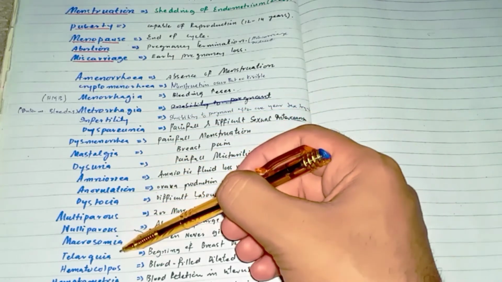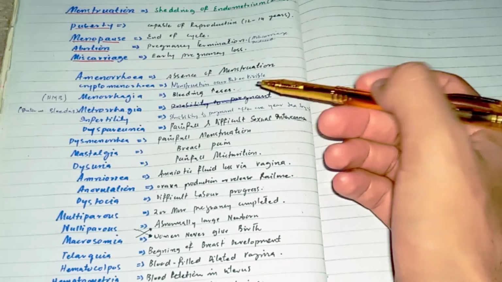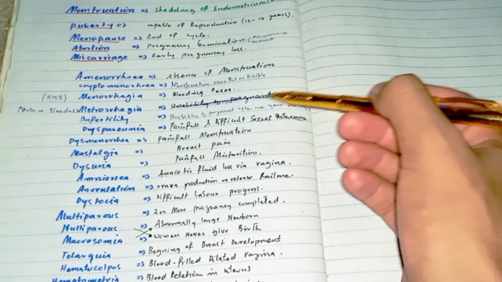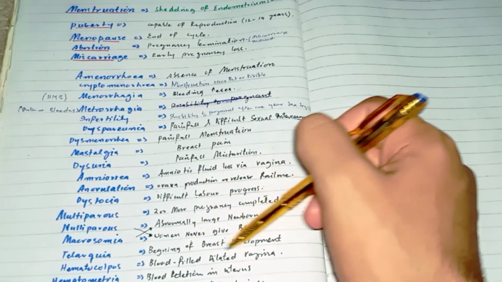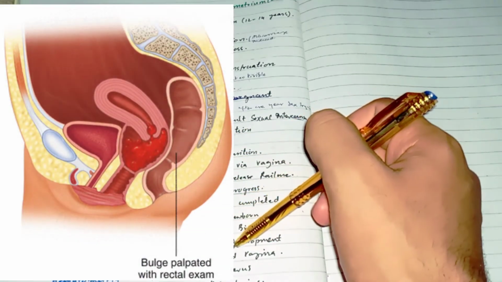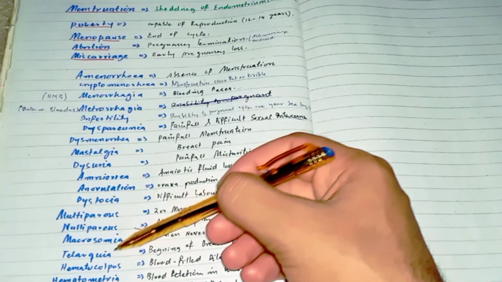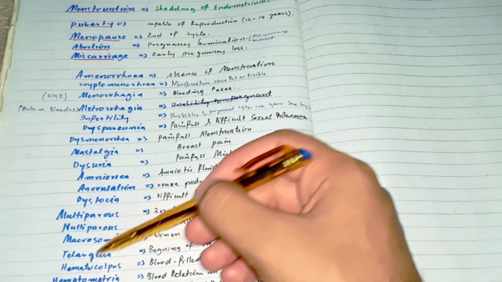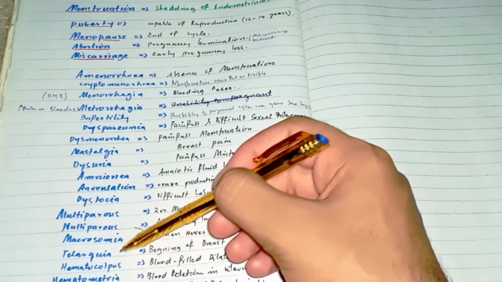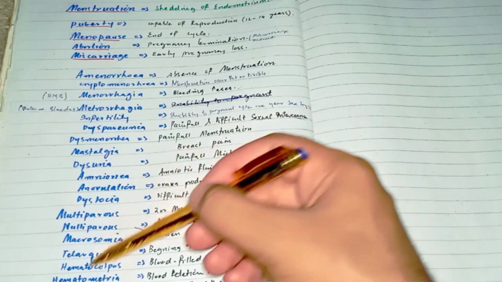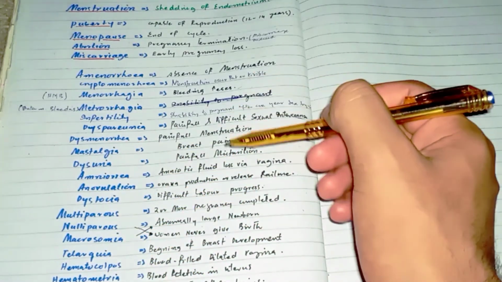The other is thelarche. It is the beginning of breast development. The beginning of breast development is called thelarche. And the other is hematocolpos, which is a blood-filled dilated vagina, in which the menstrual blood fills the vagina. And the other is hematometra. Hema means blood and metra means uterus. It is the blood accumulation within the uterus. The other is pubarche. It is the first growth of pubic hair.